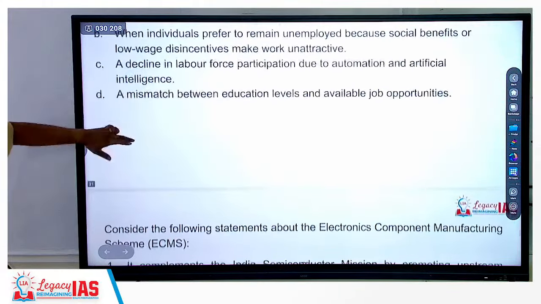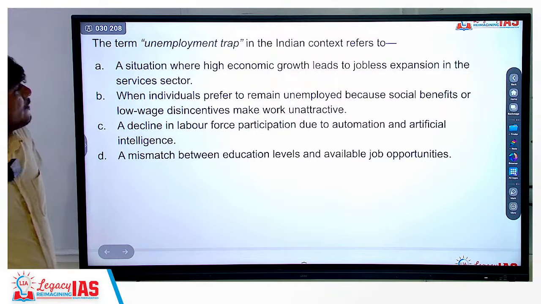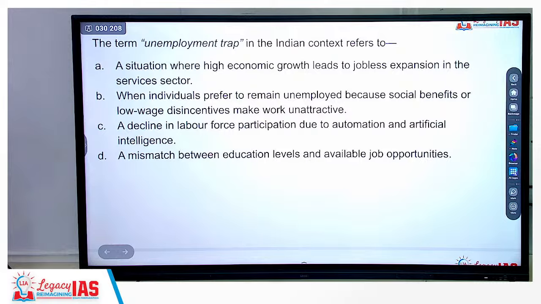The heading is wrong. The term unemployment trap in the Indian context refers to a situation where high economic growth leads to jobless expansion in the services sector. Individuals prefer to remain unemployed. This is incorrect. Decline in labor force participation due to automation. Incorrect. Mismatch between education levels and available job opportunities. Yes, a situation where high economic growth leads to jobless expansion in the services sector.